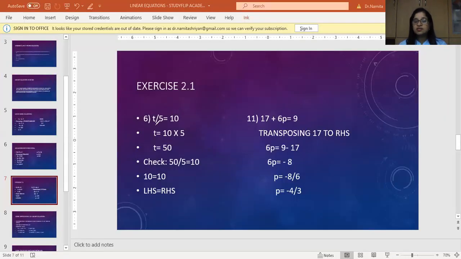All right. This is sum 6 of exercise 2.1 that I have taken. T divided by 5 equals 10. Here the variable is t, and we have to find out its value. Now t upon 5 equals 10.